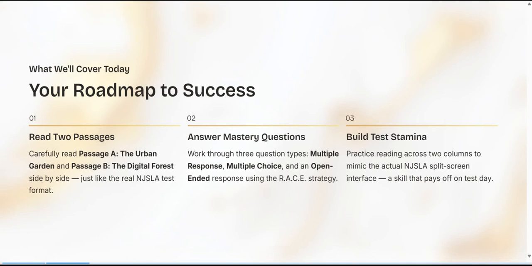We will be covering a few different things today. You are going to read two passages. You are going to answer mastery questions and you are going to build stamina. You're going to carefully read passage A and then passage B. You're going to work through three types of questions: multiple response, multiple choice, and open-ended using the RACE strategy. And then we are going to learn how to focus on timing and use the NJSLA split screen interface. So let's get started.